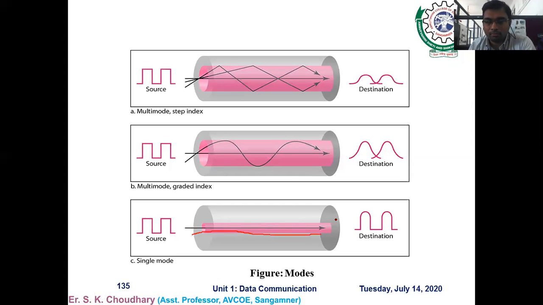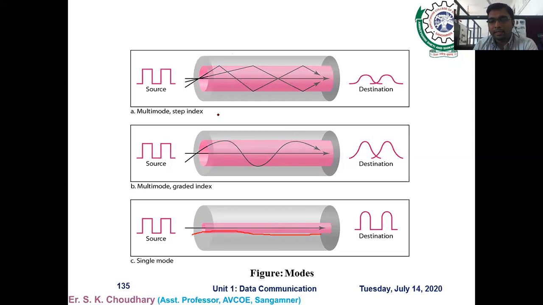But in multi-mode, we transmit multiple signals or light waves at the same time, so the light waves cover different paths, and using total internal reflection, they reach the destination side.